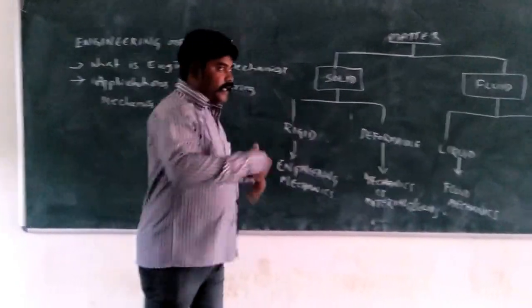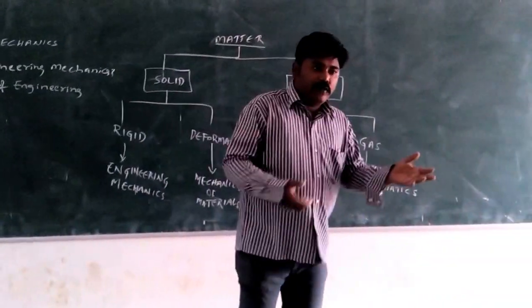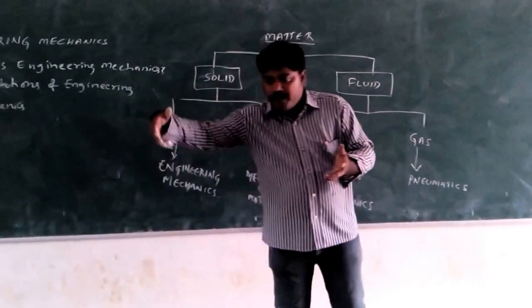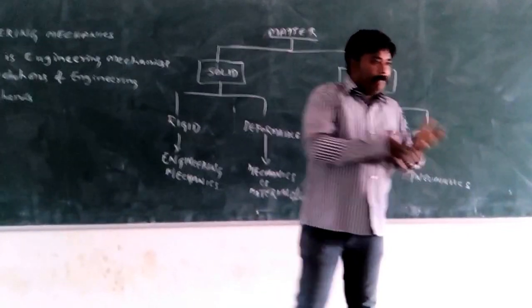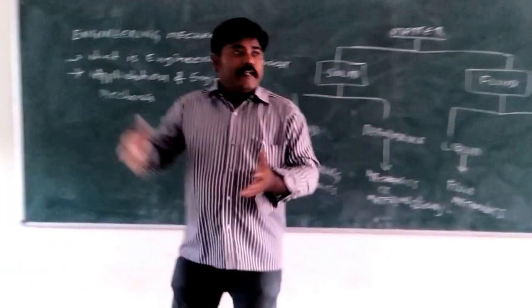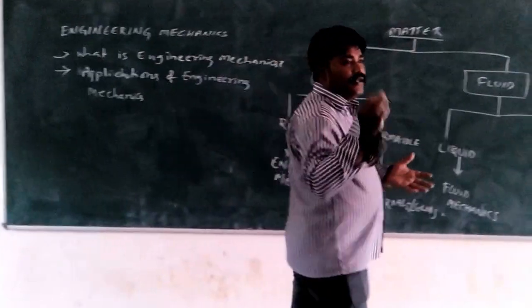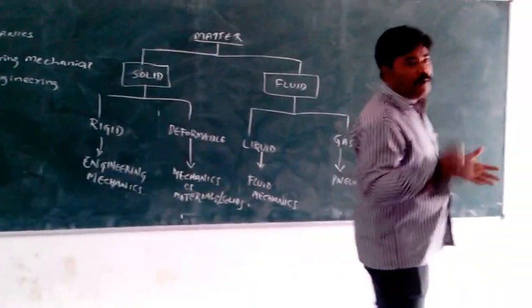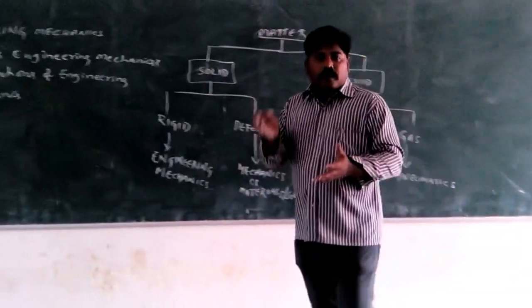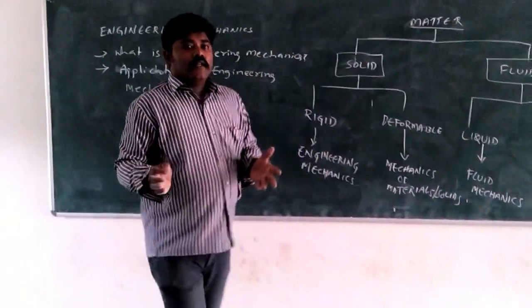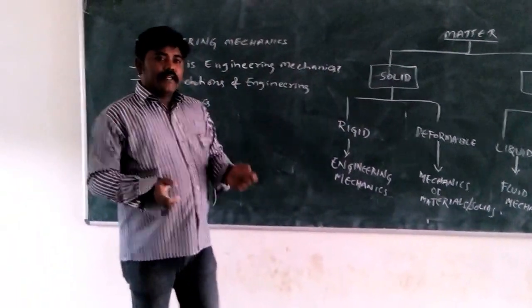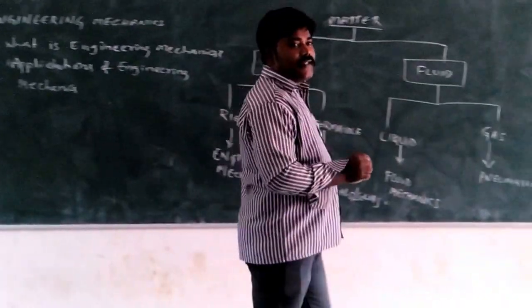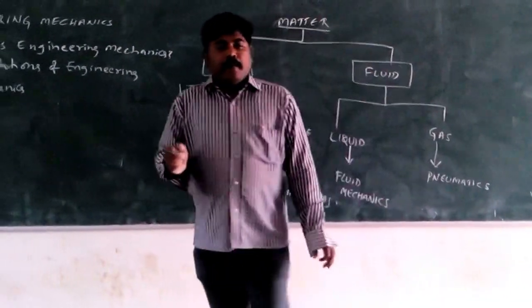Similarly, let us take a bike or any two-wheeler or four-wheeler, which is moving from one place to another place. That means it is in motion. The branch of engineering mechanics which deals with objects in motion is called dynamics. Similarly, when we are taking dynamics, again we have two types. One is kinematics and another one is kinetics.